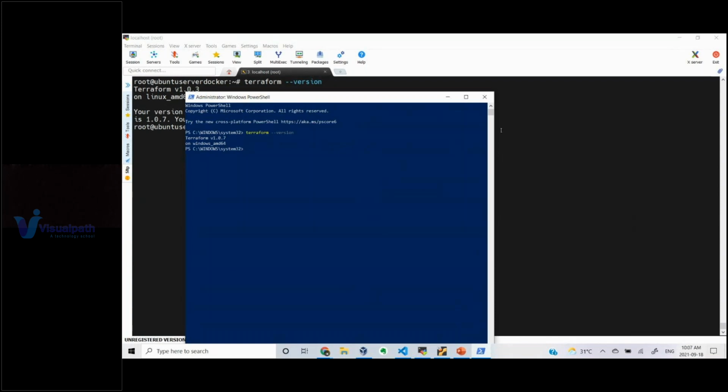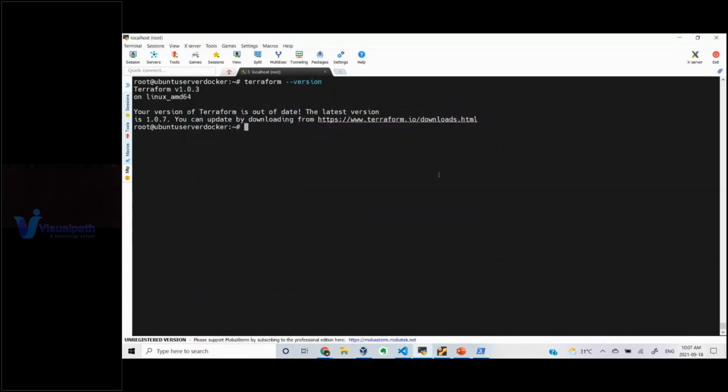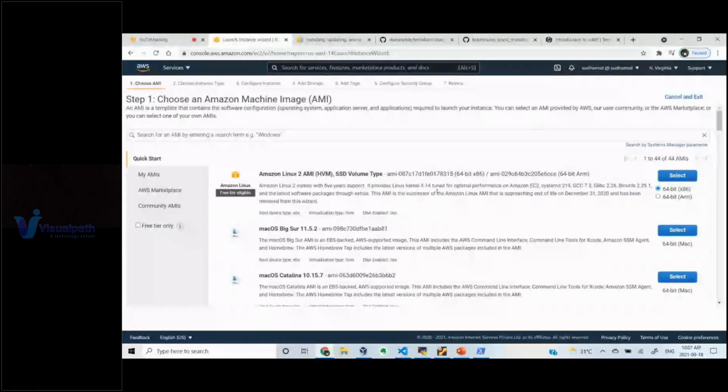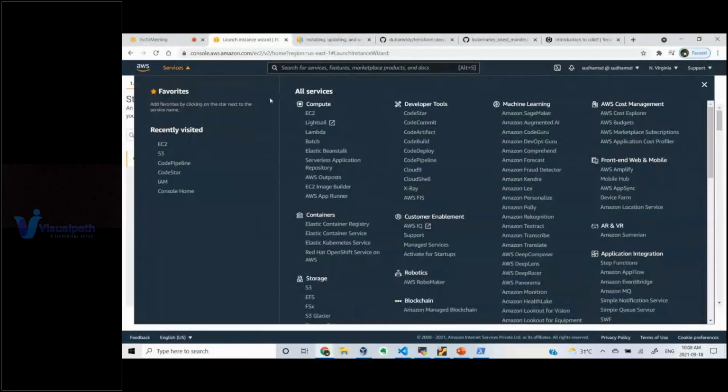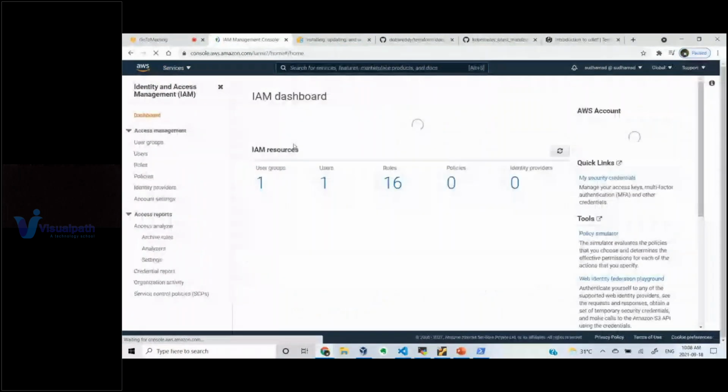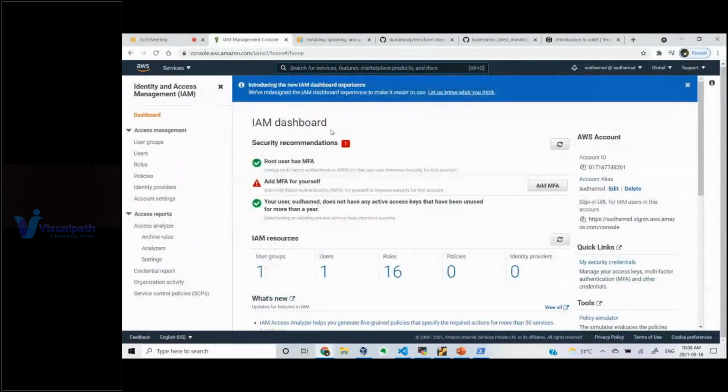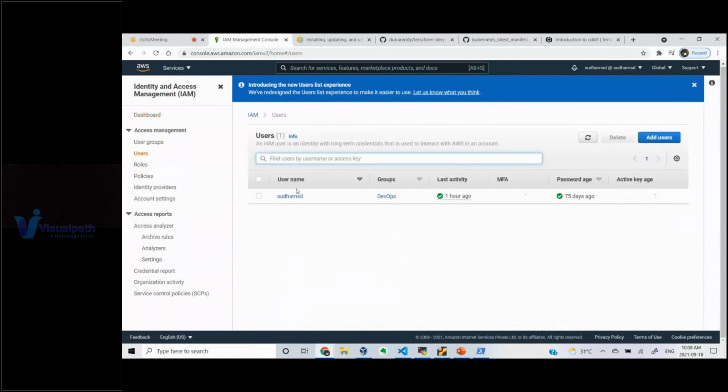You just need a source in order to run the Terraform CLI commands to interact with your provider. The next thing we need is, when you want to work with a specific provider, for example if you are using an AWS account, you go to IAM. Once your account has been created, we need to run some API calls to this AWS account. So come to users. This is the user which I'm using right now.